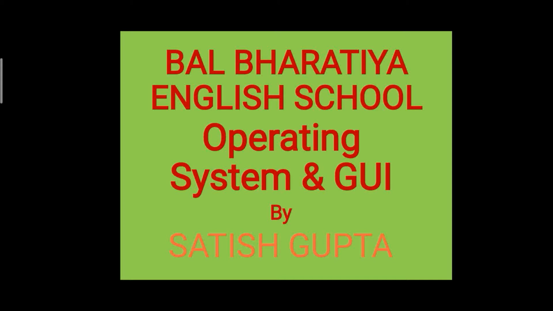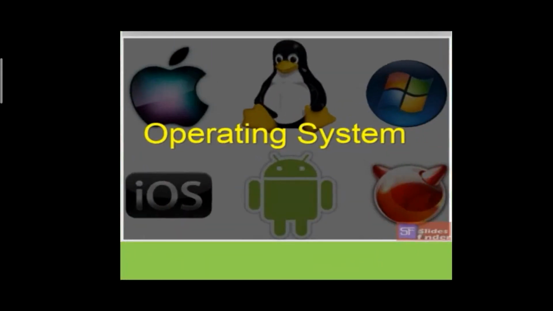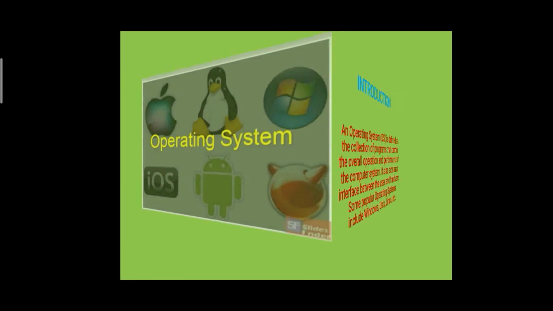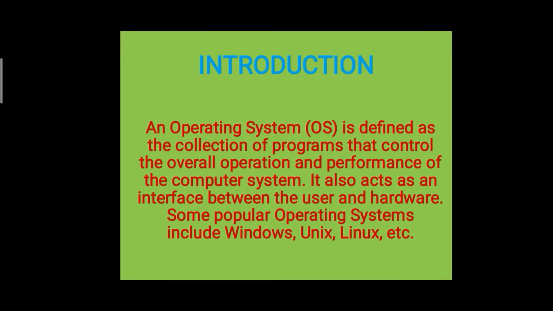Today we will learn about operating system. So let's start. Operating system. An operating system (OS) is defined as the collection of programs that control the overall operation and performance of the computer system. It also acts as an interface between the user and the hardware. Some popular operating systems include Windows, Unix, Linux, etc.